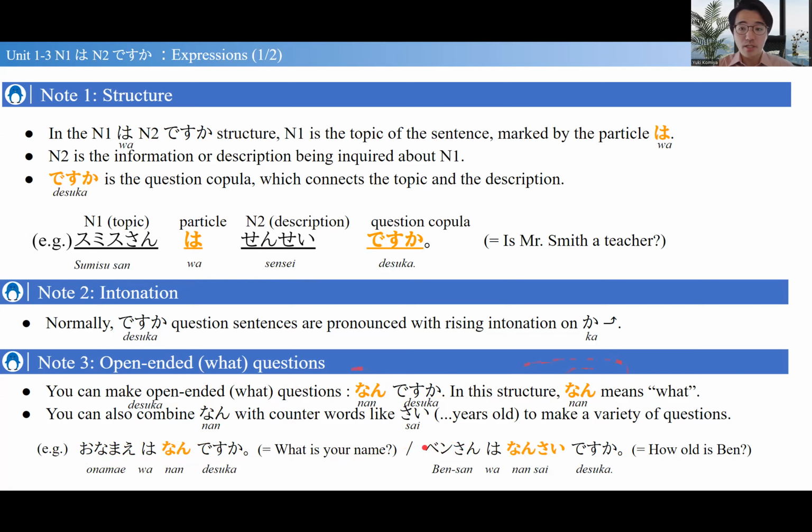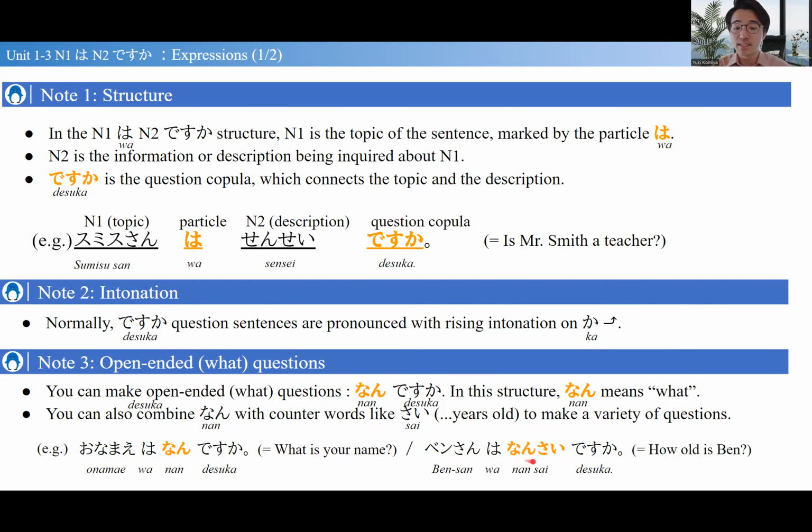Also, as an application, you can combine the what with other words. Like, do you remember the age? 歳 is 歳、2歳、3歳、4歳. You can combine it with the 歳 to say 何歳. It's how old. The literal meaning is what age, but it's asking how old. ベンさんは何歳ですか?